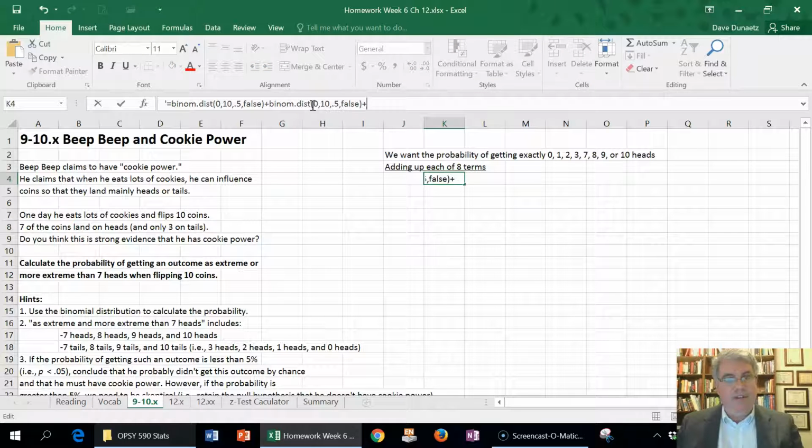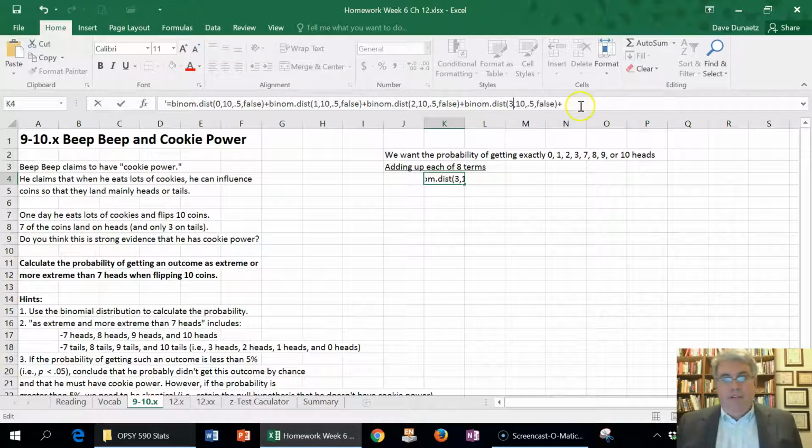So Control V, and so we're going to add the probability of getting 0 coins. I'm going to change that to 1 coin out of 10 flips, where the probability is 50% of getting a head, and it's not cumulative. I'm going to do it again, copy, paste again. I'm going to change this to 2, go over here, Control V, and I've got 3.